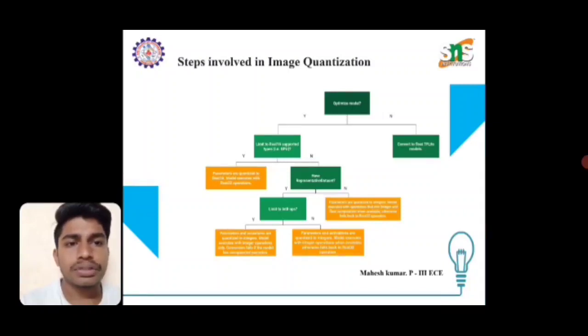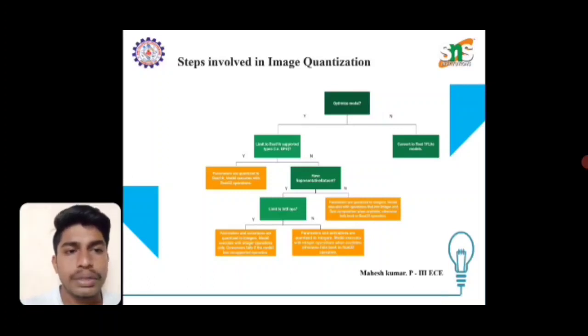The model executes with float 32 operators and has representative datasets, divided into two types: limited to int 8 ops, where parameters are quantized to integers. The model executes with operations that mix integer and float computations when available, otherwise falls back to float 32 operations.